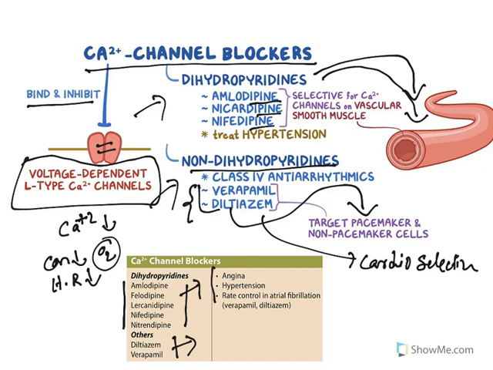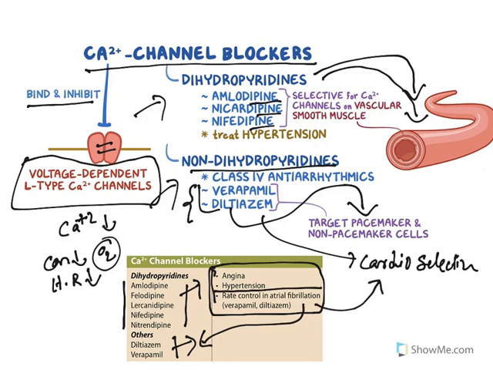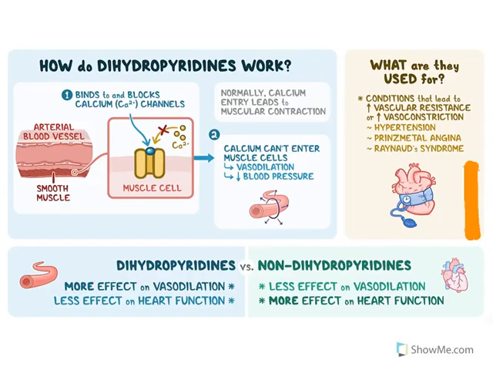These drugs are widely used to treat angina pectoris, hypertension and arrhythmias. Understand this one. To treat arrhythmias, only verapamil and diltiazem are used because they are cardioselective. So this is what we have seen. They block calcium channels, and dihydropyridines cause vasodilation, and the other two drugs are related to heart function.